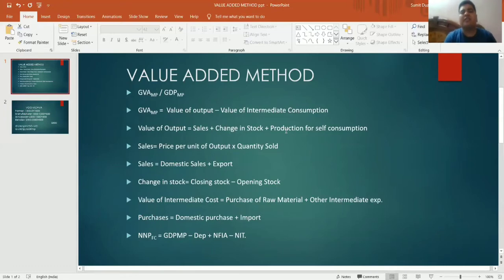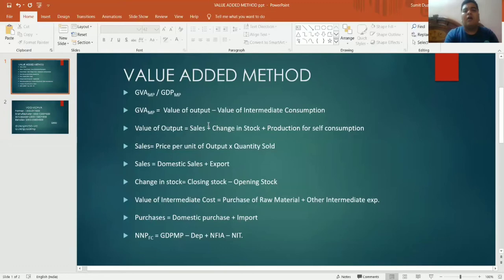If I give you one example, for example, my factory produces bread. From this production, I can do one thing.